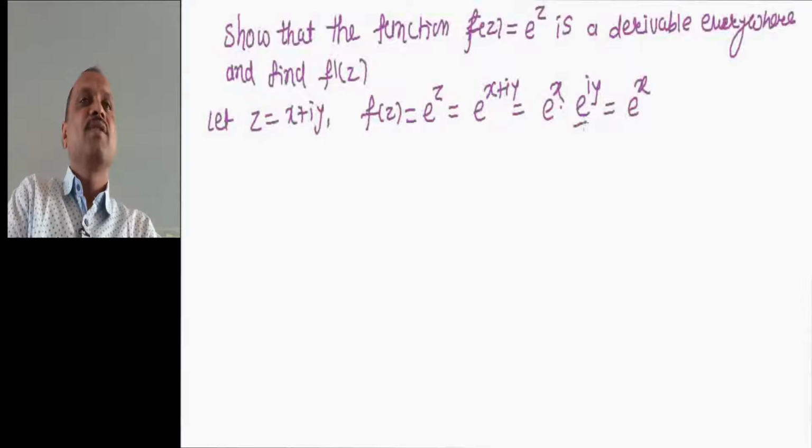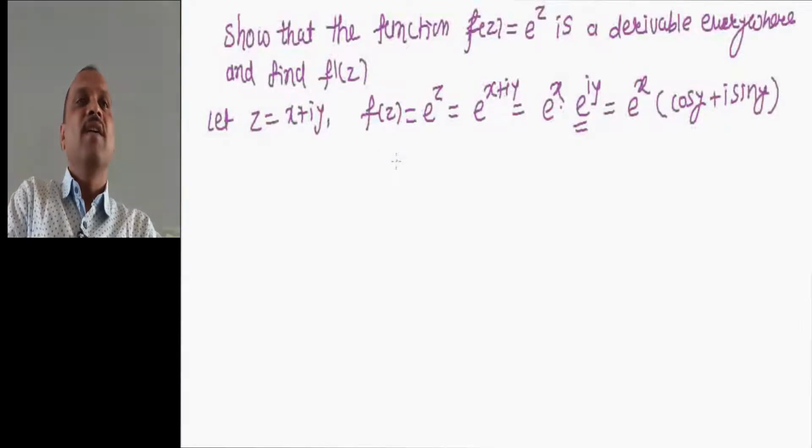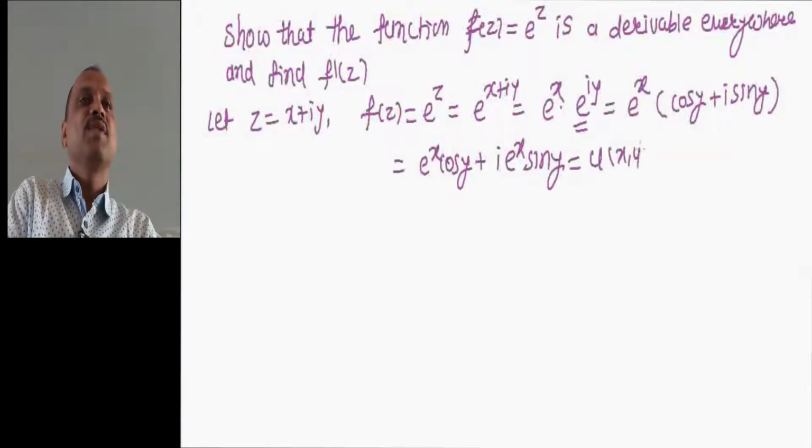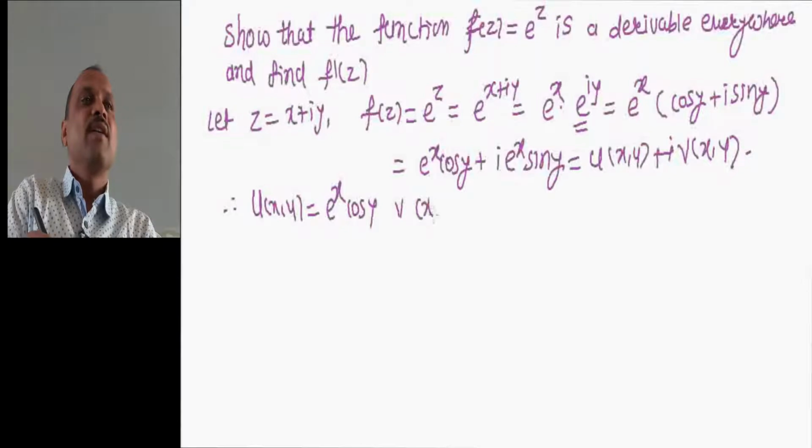E raised to x into, for this apply the Euler formula, cos of y plus I into sin of y, and this is equal to e raised to x into cos y plus I into e raised to x into sin y. Let us compare this with u of x comma y plus I into v of x comma y. Then we get u of x comma y equal to e raised to x into cos y and v of x comma y equal to e raised to x into sin y.